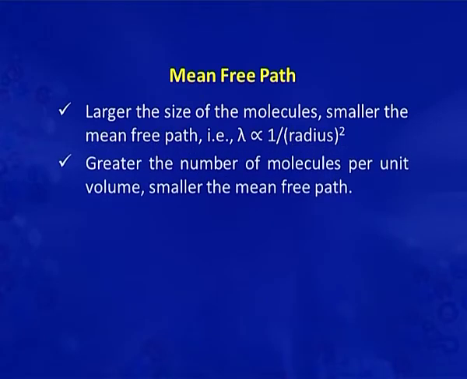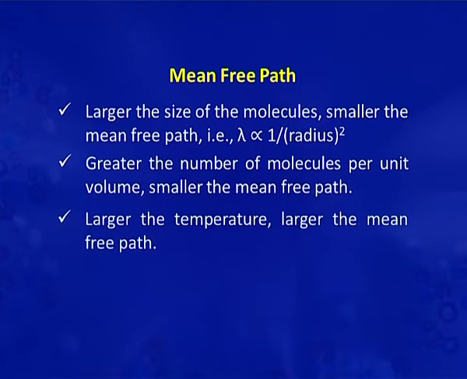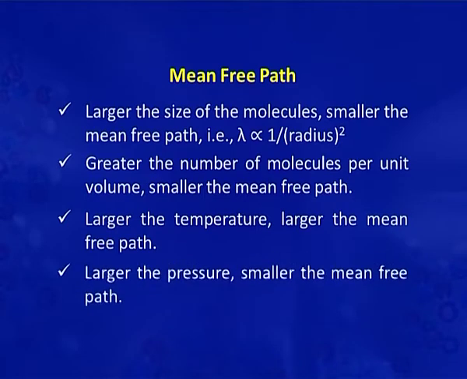Second observation is that the greater the number of molecules per unit volume, the less the travelling between the molecules, because they will collide more. So, smaller will be the mean free path here. One more observation is that as we increase the temperature, the mean free path will increase. If the pressure is higher, the mean free path will be smaller, because the molecules will get very little space to move.